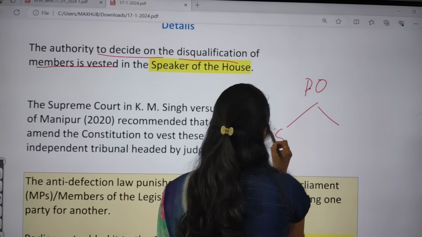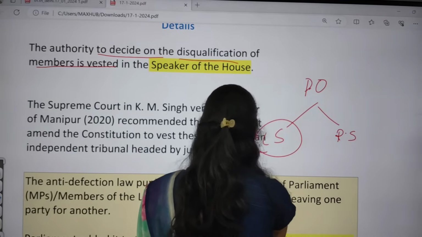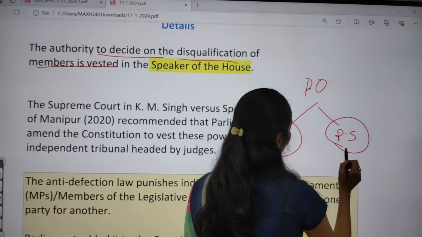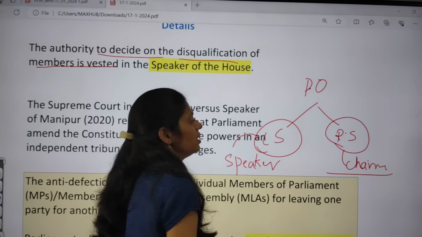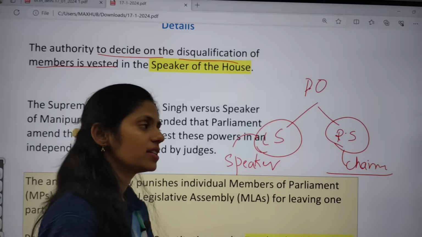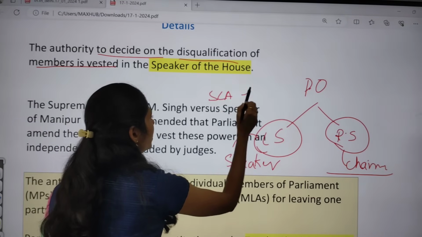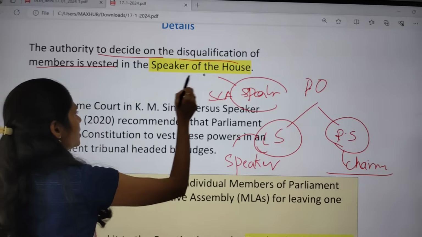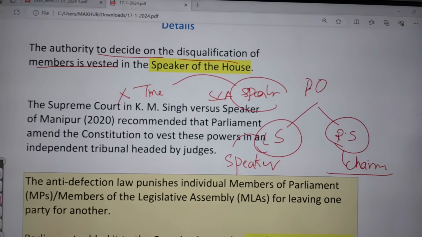So we have the role of the presiding officer. We have Lok Sabha and Rajya Sabha. In Lok Sabha, the Speaker has to play an important role, and in Rajya Sabha we have the Chairman. The same thing happens with the state legislative assembly, where the role is played by the Speaker. And one more issue is, what is the time limit? There is no time limit within which the Speaker or the Chairman must take action.